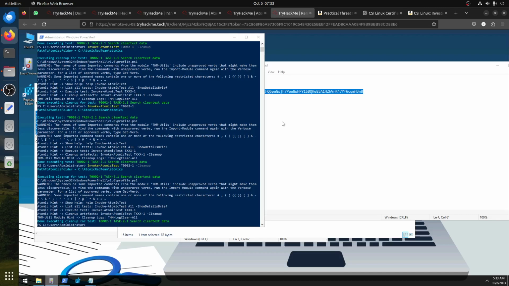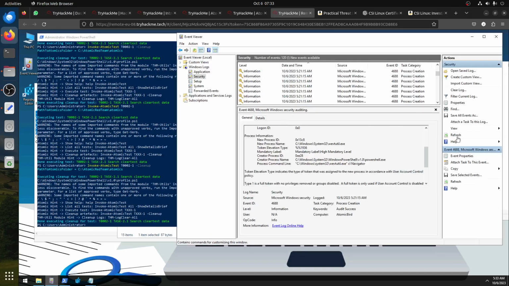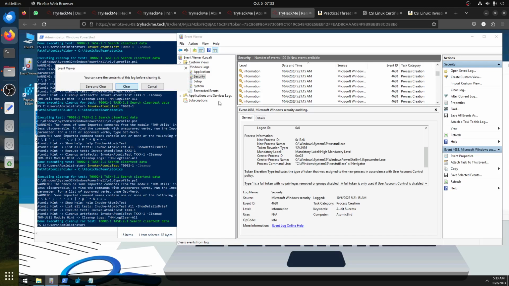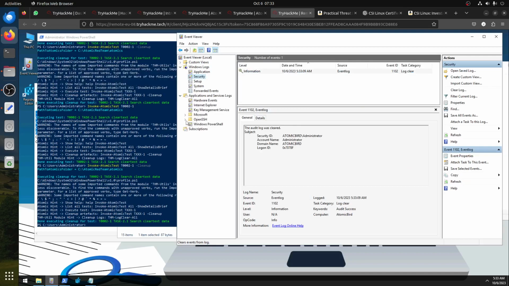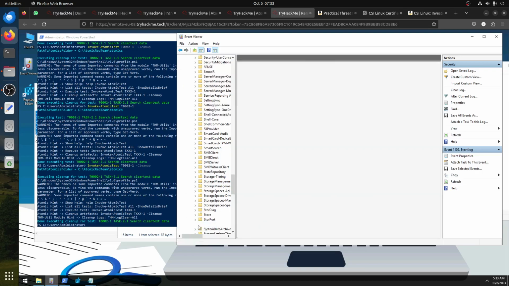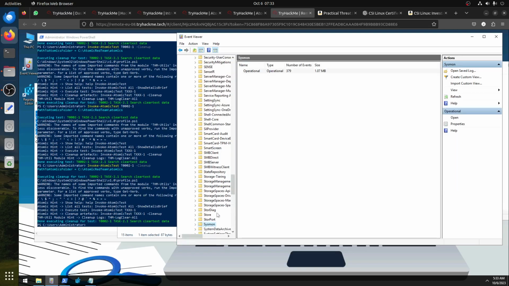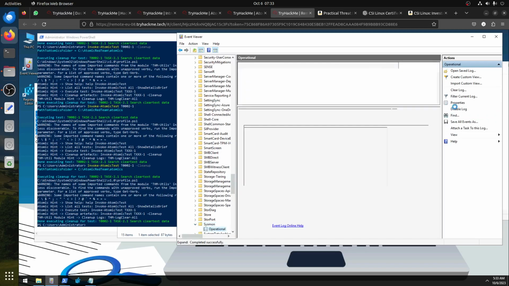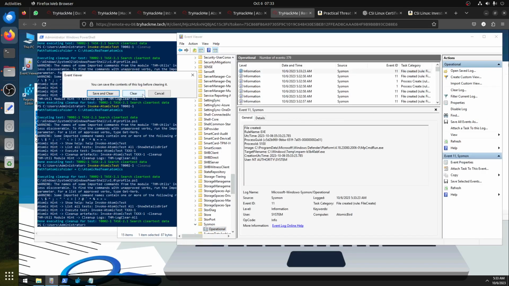I always like to do the cleanup myself here, so I don't know if it cleans everything or not. Clear log, and I also want to clear the Sysmon log because that's one of the things I like to use, because when there's an error it doesn't give me information. Sysmon, where are you? I can't see Sysmon. Let me clear the log for Sysmon.